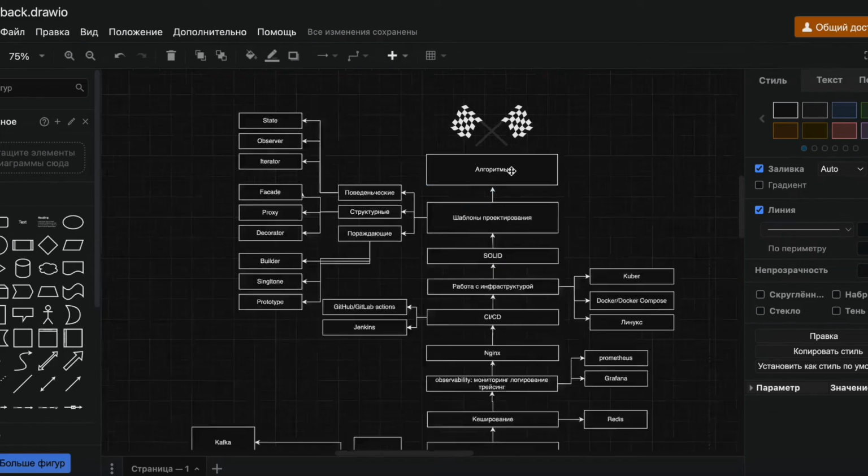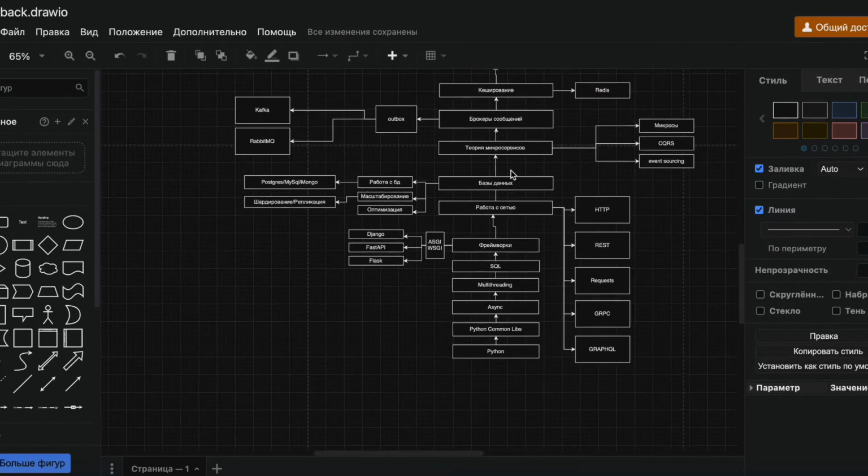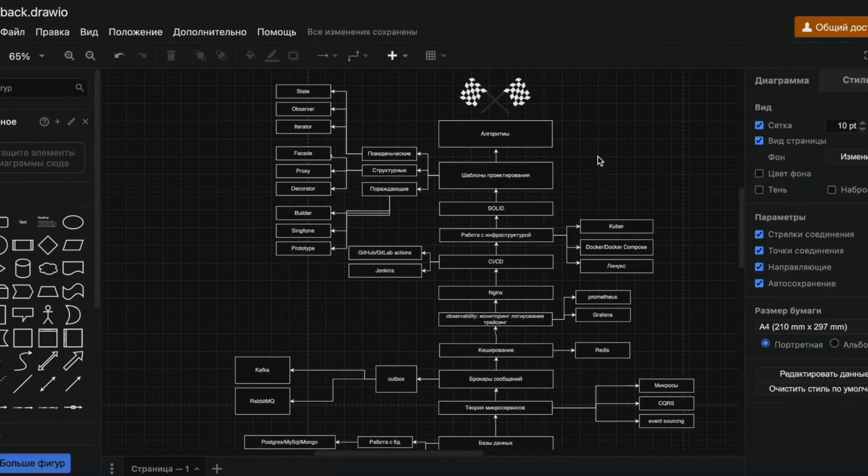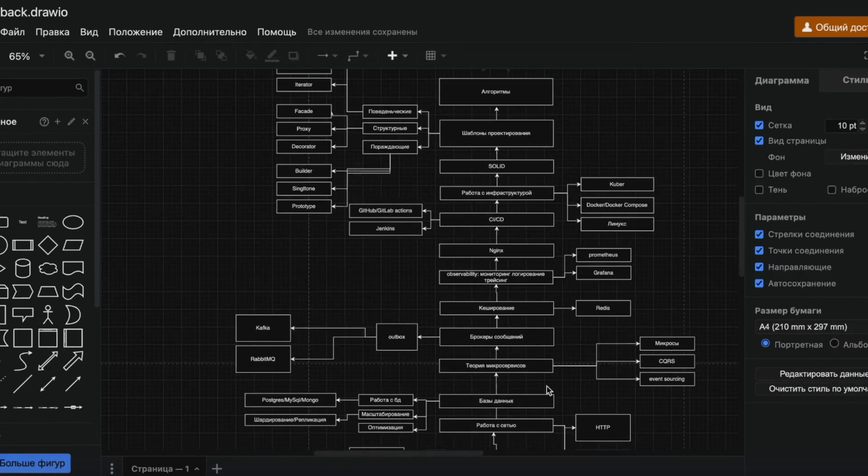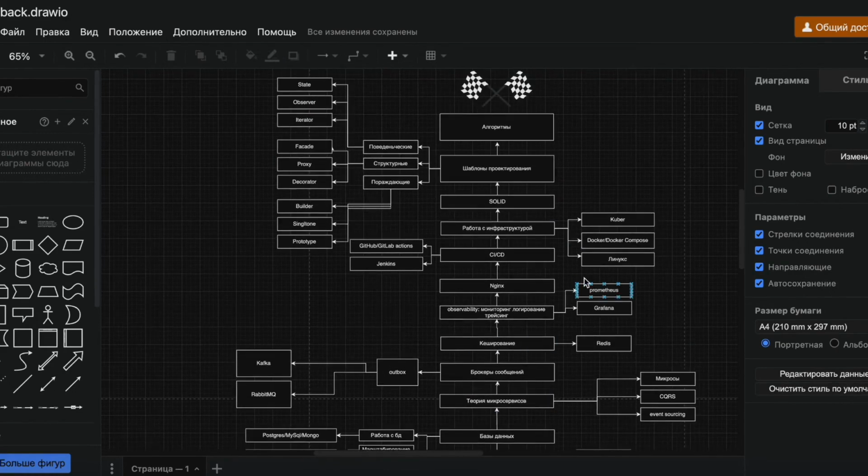So that's about it. That's basically all for now. We've looked at a table that's not too big, but not too small either, of what you need to know. There are a lot of topics here that are worth diving into, so it would make sense to go through it from the bottom up and gradually fill in any gaps you might have.